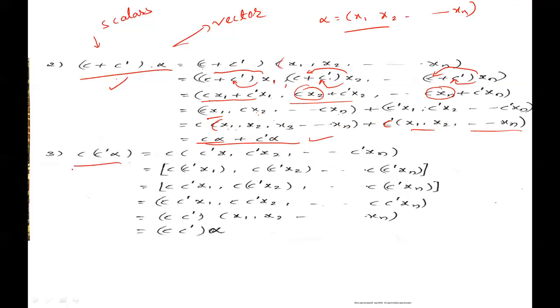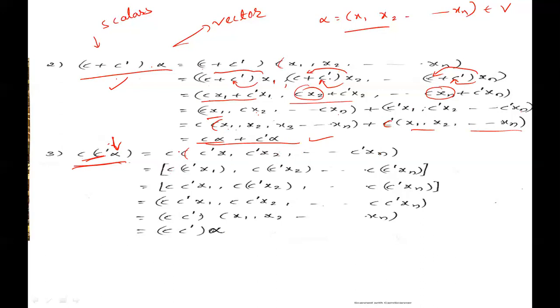Next, third one, multiplication is distributive. That means in multiplication, two scalars and one vector. Alpha means x1, x2, and so on, xn belongs to V. Take c common, c dash x1, c dash x2, and so on, c dash xn.